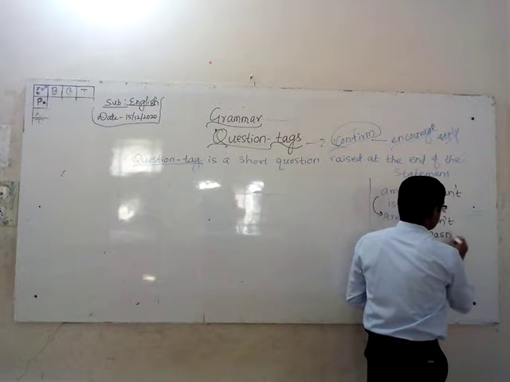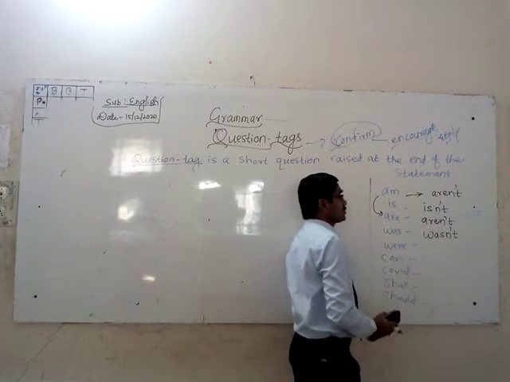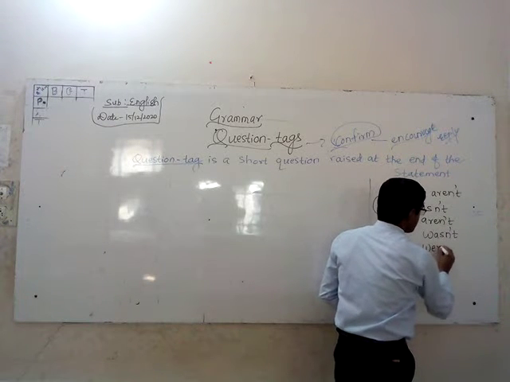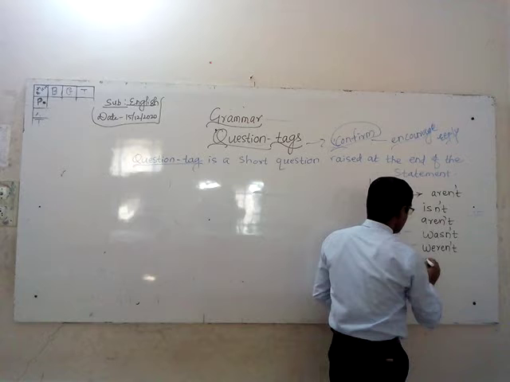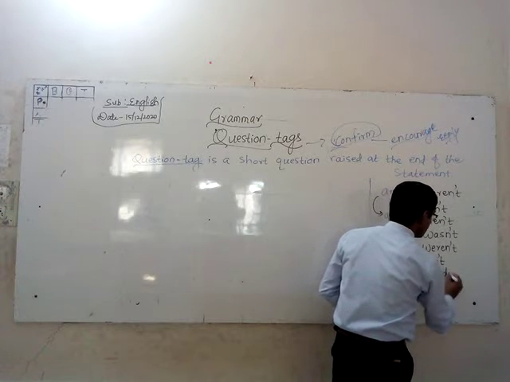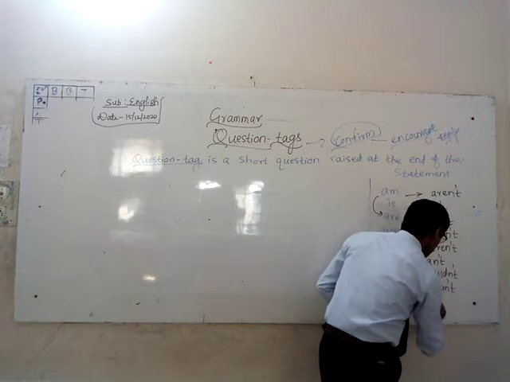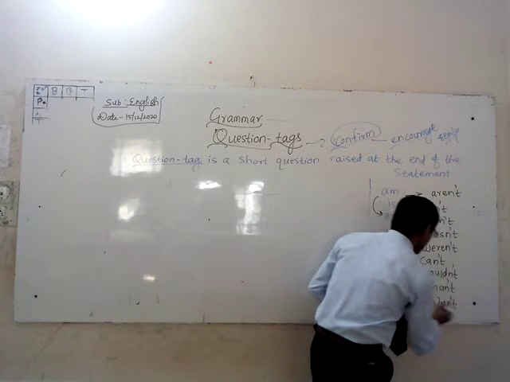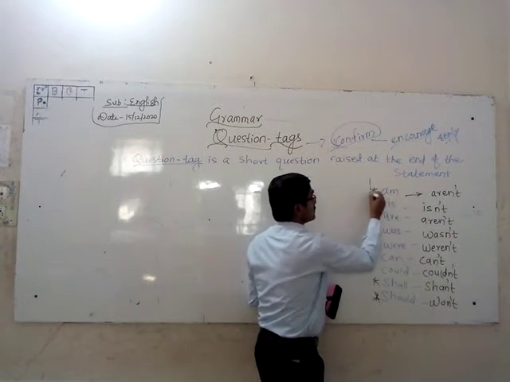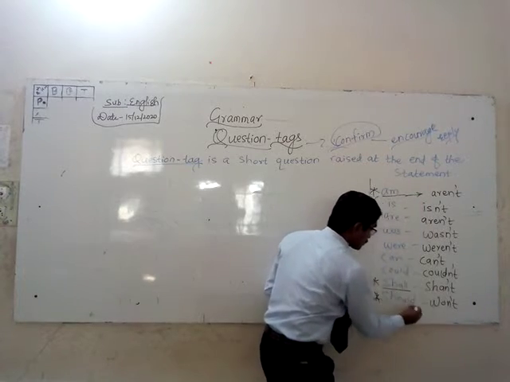Was, wasn't. It's very easy, everybody knows about it. These are the contractions we are using, short forms. We call them contractions. Were, weren't. Can, can't. Could, couldn't. Shall, shan't. Will, won't. Children, here many students make errors. They make mistakes with these words. Whatever I have underlined, please focus on them.